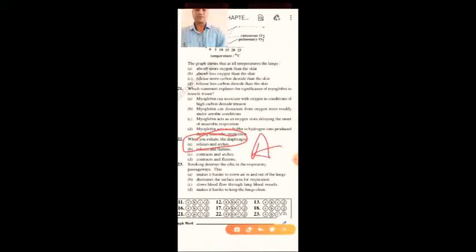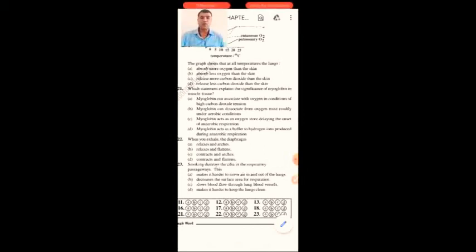A option. Smoking destroys the cilia in the respiratory passageways. This makes it harder to move air in and out of the lungs, decreases the surface area for respiration, slows blood flow through lung blood vessels, and makes it harder to keep the lungs clean.